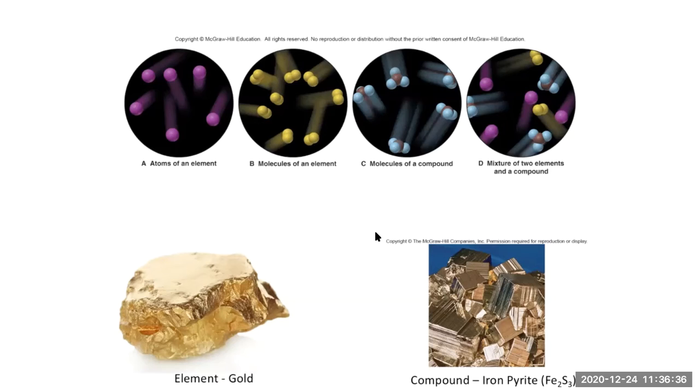Looking at a few examples of our elements versus our compounds. For elements, you can have a single atom by itself like this. Examples could be helium, neon, argon, most of our noble gases. Then we can also have molecules of an element. Those would be ones that come as two atoms together. So that could be something like oxygen that we breathe, nitrogen that's in our air, or hydrogen, which comes as two hydrogen atoms together.